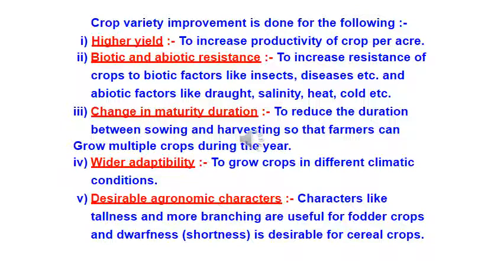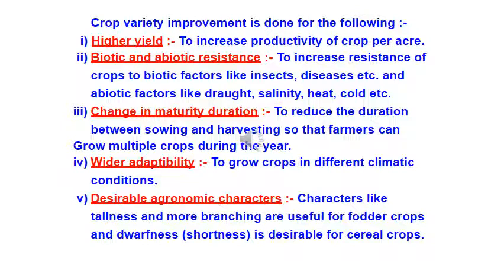Next point, fourth point here is change in maturity duration. To reduce the duration between sowing and harvesting so that farmers can grow multiple crops during the year. This is very, very important. See, previously, many years back, farmers were able to grow only one crop because the maturity duration was very long.